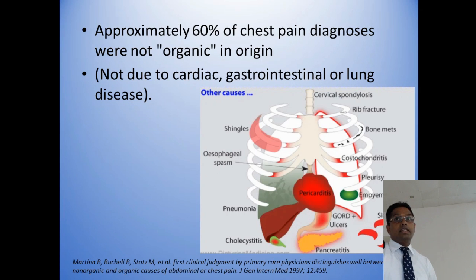Okay, a few more things regarding statistics about stable chest pain. In about 60% of patients, more than half, the chest pain does not come from organic causes. We know that the chest has three main organs: the cardiovascular system, the respiratory system, and part of the gastrointestinal system. And 60% of the time, the chest pains are not coming from these three main organs. They start from various other small structures such as skin, bone, even from higher centers like psychiatry.